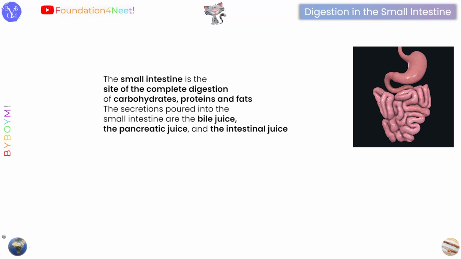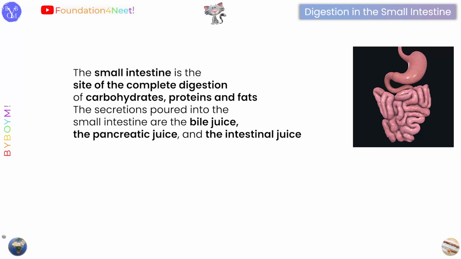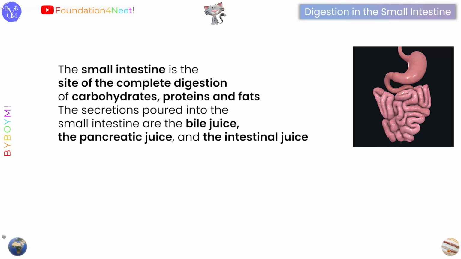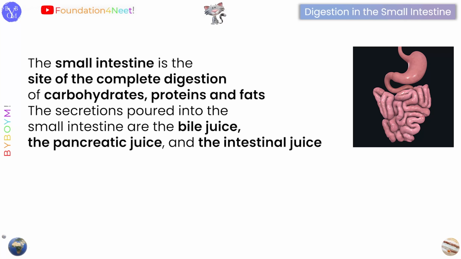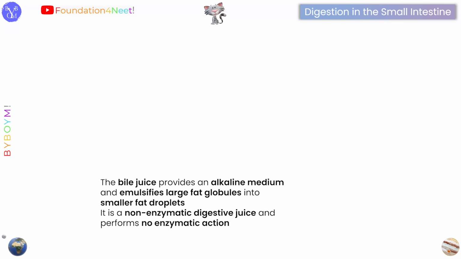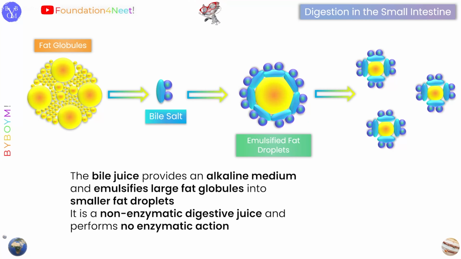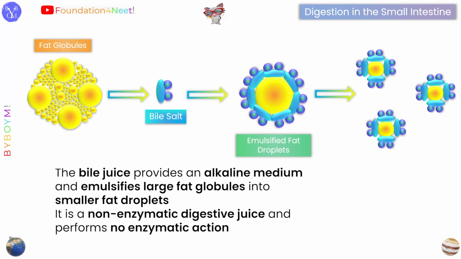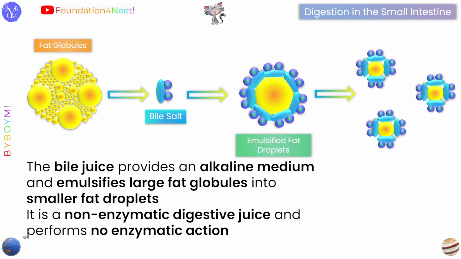The small intestine is the site of complete digestion of carbohydrate, protein and fats. The secretions poured into the small intestine are the bile juice, the pancreatic juice and the intestinal juice. The bile juice provides an alkaline medium and emulsifies large fat globules into smaller fat droplets. It is a non-enzymatic digestive juice and performs no enzymatic action.